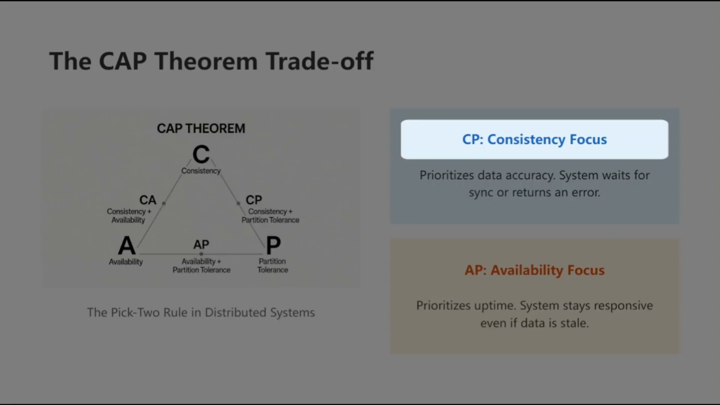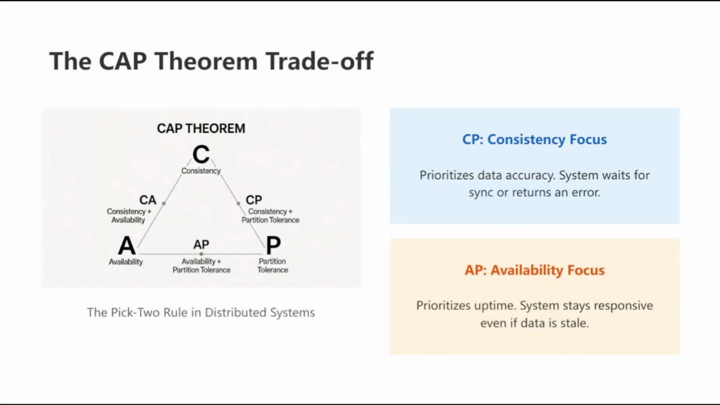When we choose CP, or consistency and partition tolerance, we are saying that data accuracy is our absolute priority. We won't settle for close enough. As noted here, the system will actually stop responding or return an error if it can't guarantee that the data is perfectly synced across all nodes. It's safer for things like banking, but it means the system isn't always available.